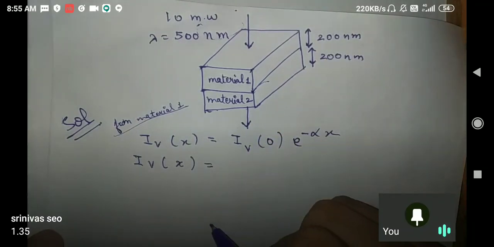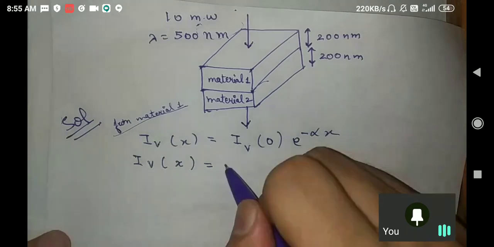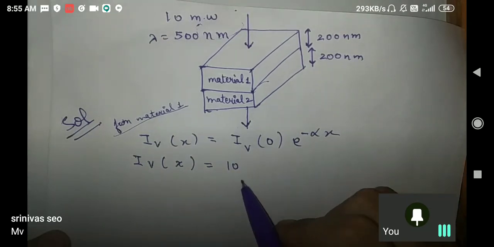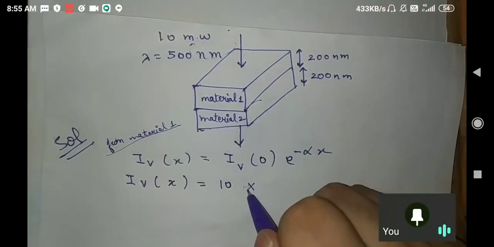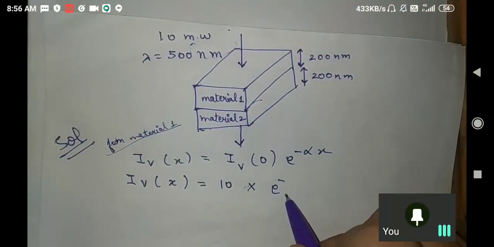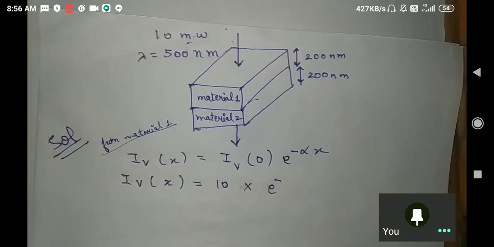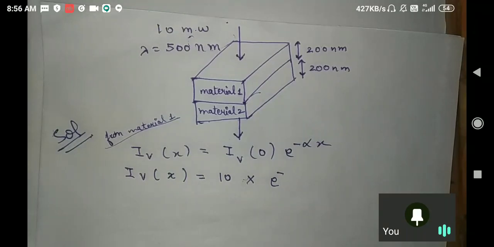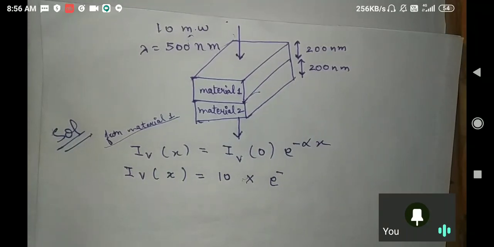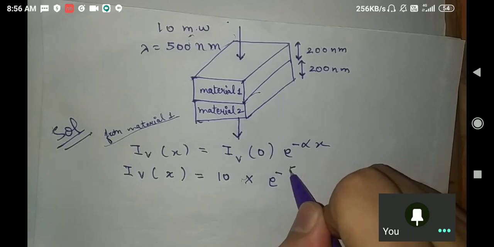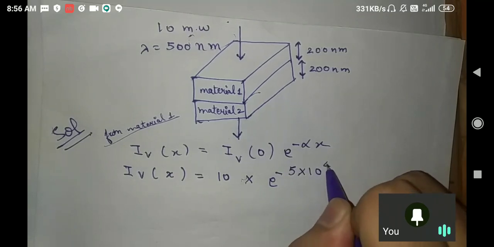Yes, you got the wrong answer. I don't know where you people are making the calculation error. This is in milliwatt only. I am talking about everything in milliwatt. So it is e to the power minus alpha x. What is alpha for the first material? As I told you, it is 5 into 10 to the power 4.